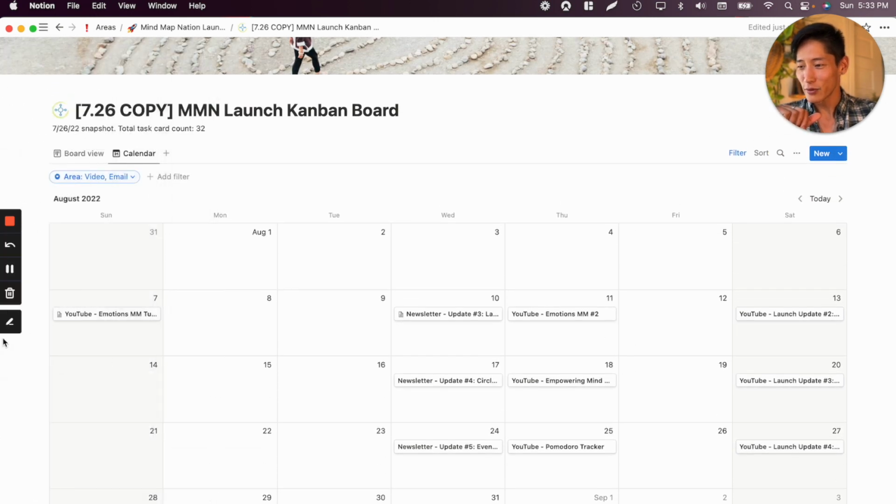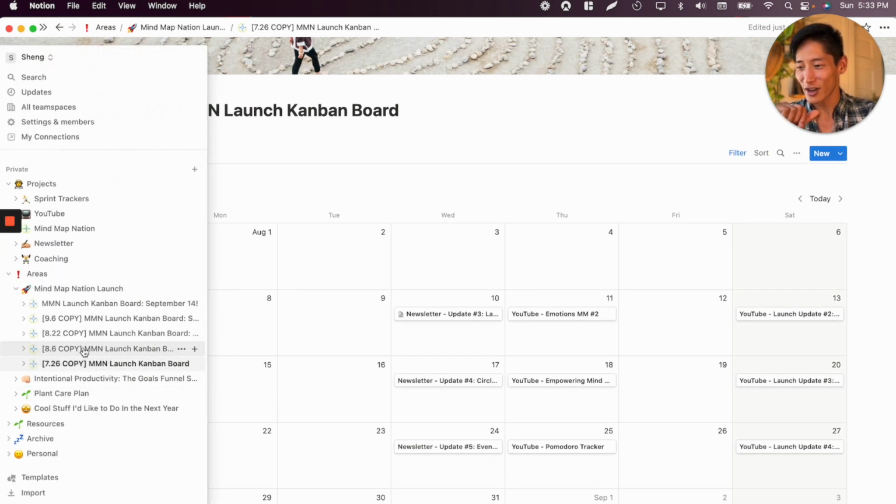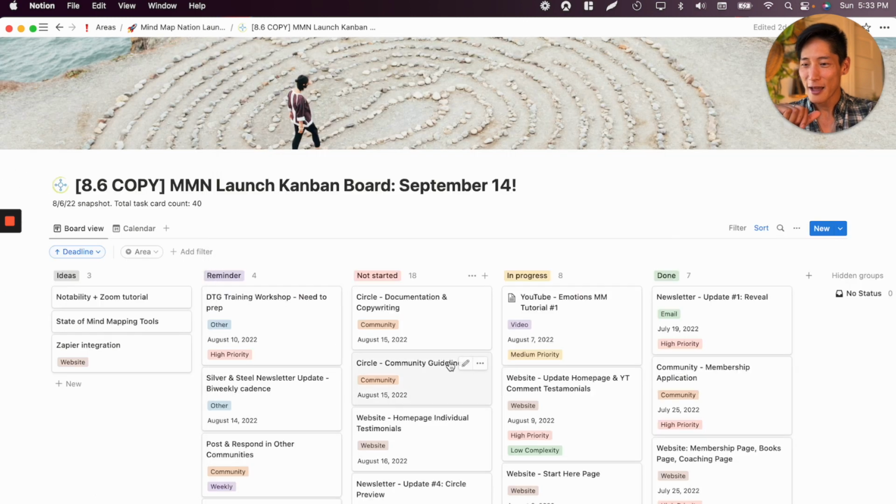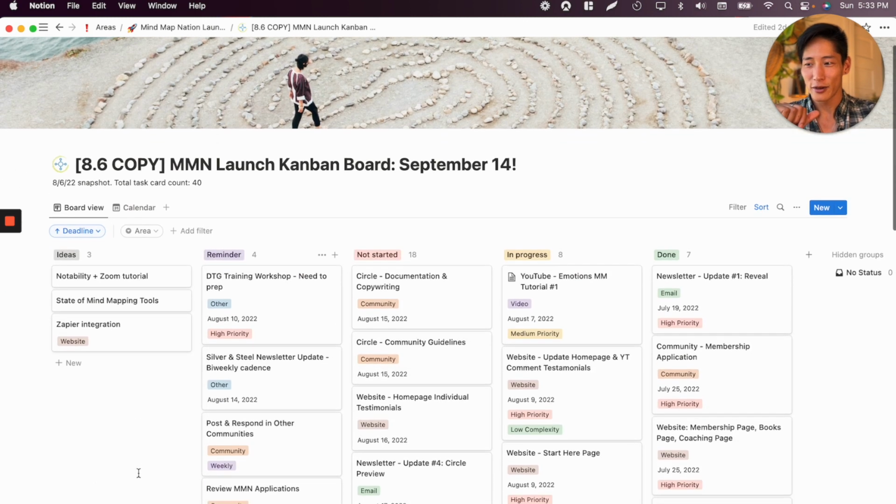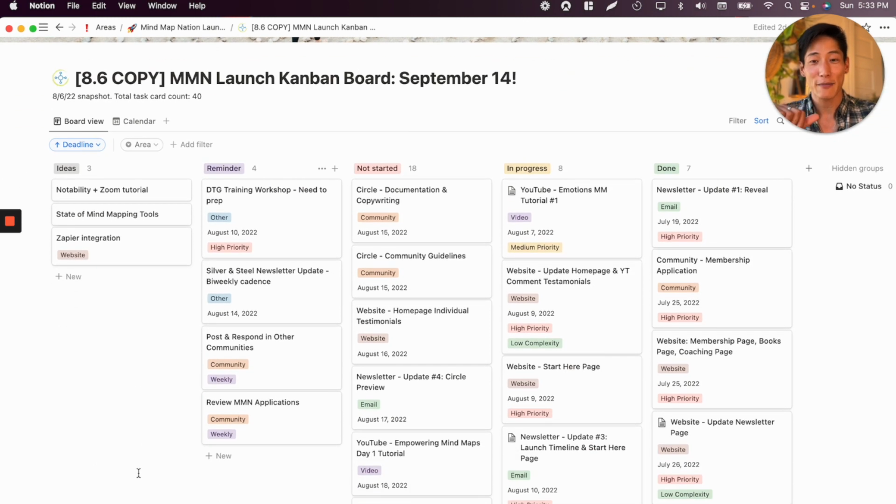Okay, let's move on to the second shot, which was 8/6. Because by this time, this is immediately after I came back from my honeymoon. I got married on the 29th. I came back on like 8/5 or something like that. So this was going to start. And already you can see that I added more cards. The last one had like 32. Now I added 8 more cards.